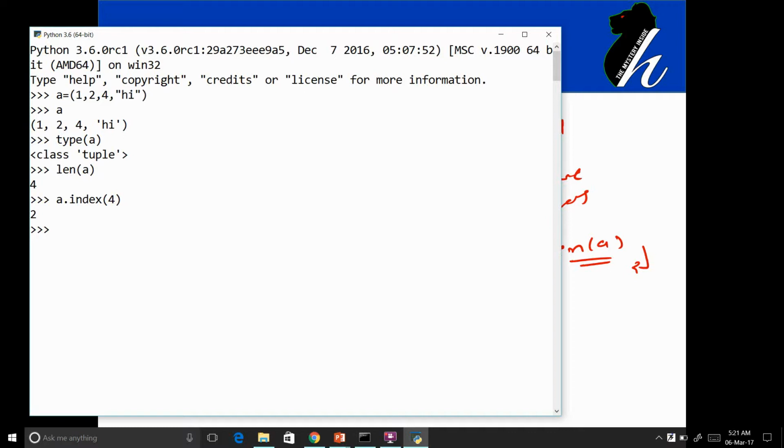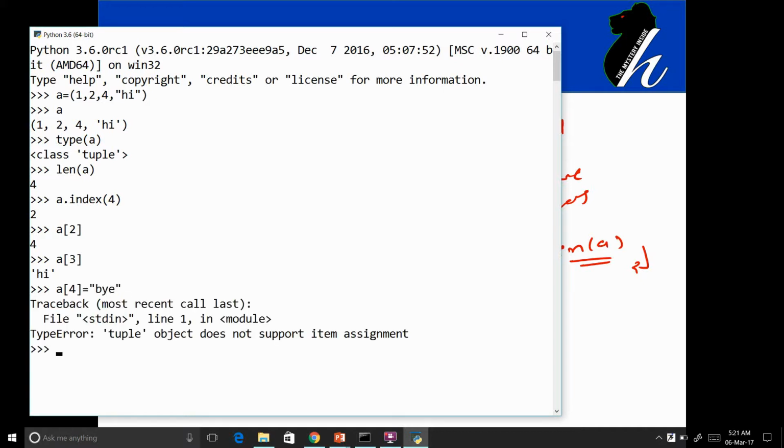Suppose you want to access any specific element from within the tuple, then we can access it the way we were accessing it using list. For example, a of 2 returns 4, a of 3 means high, but I cannot change the size of a tuple. For example, I cannot have a of 4 equals to, let's say, by. A tuple does not support that.